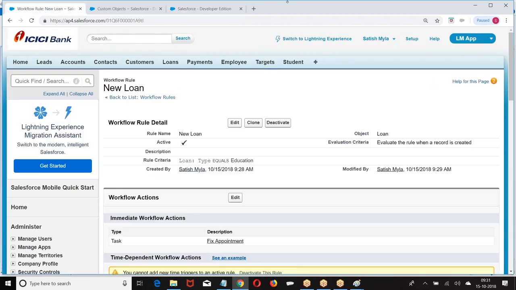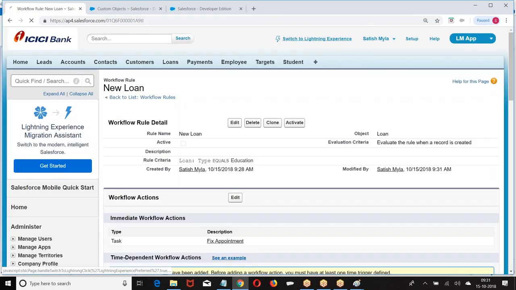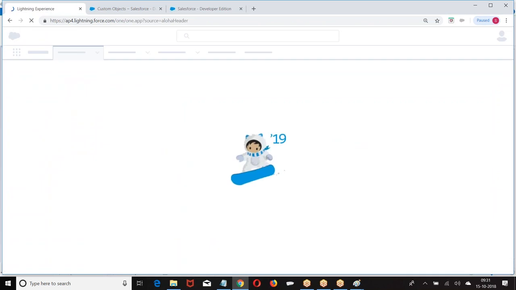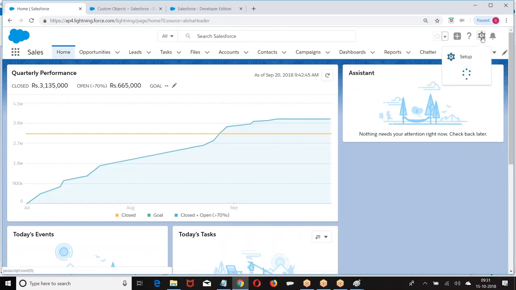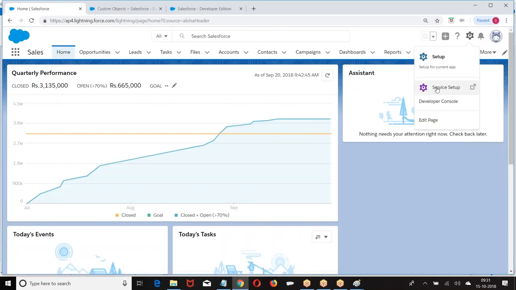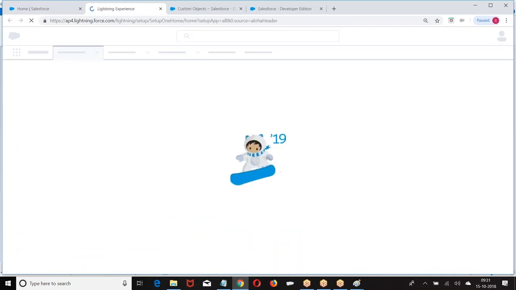Once again, I will do the example, but I will do the example from Lightning now. Go to the Lightning. Structure is clear. Are you finding the structure here? I hope you are good with this example, right?